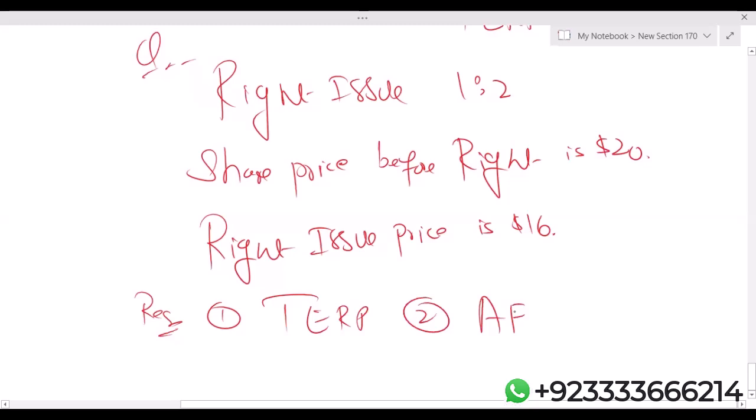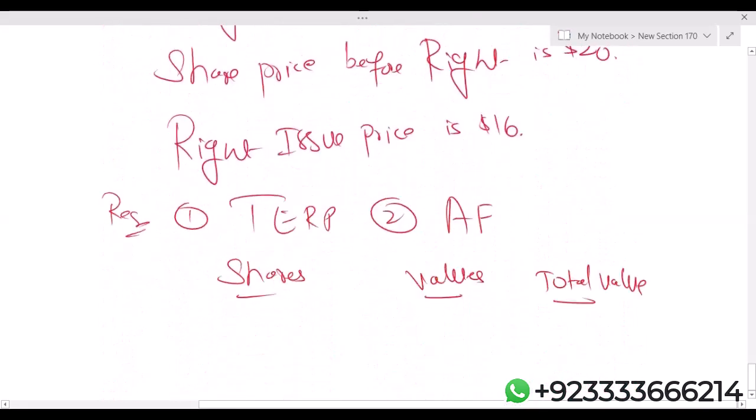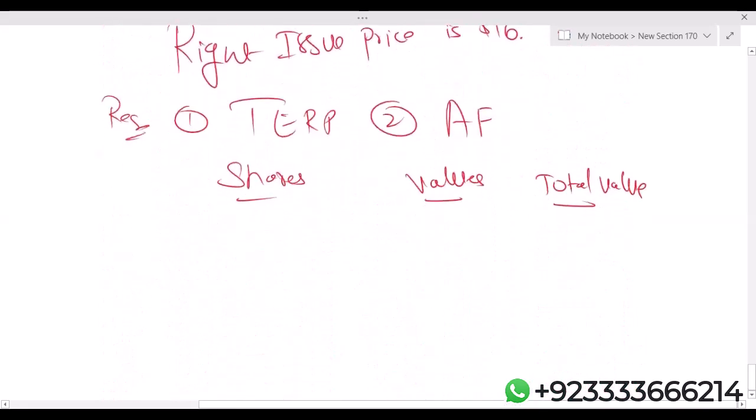The ratio of the right issue is 1:2. Theoretical ex-right price means share price after the right issue. So how do we calculate TERP? Shares, values and total value. Right issue ratio is 1:2, so one right share against two existing shares.